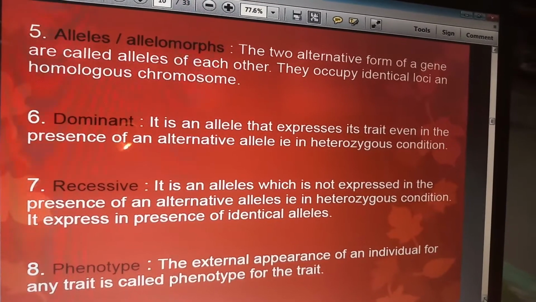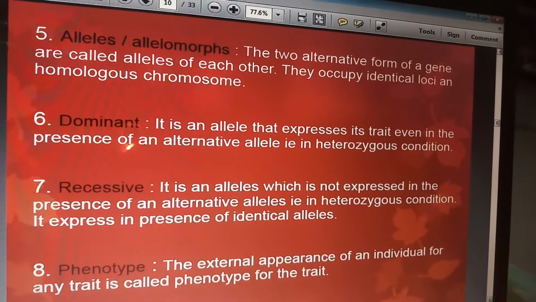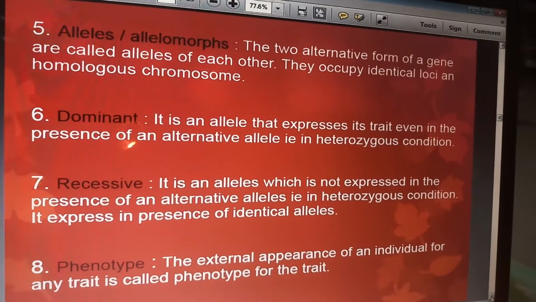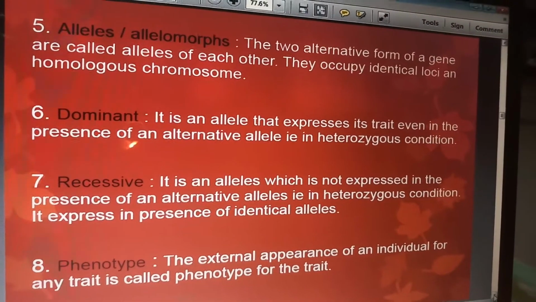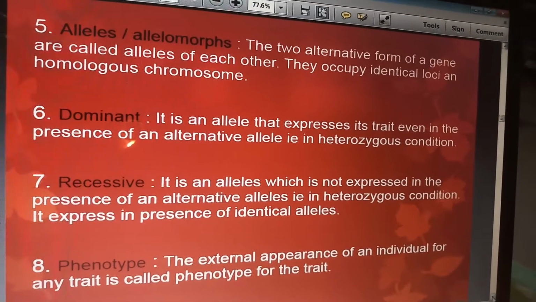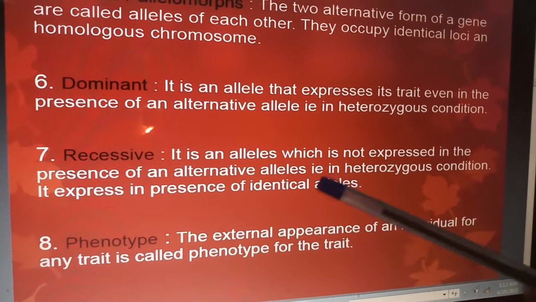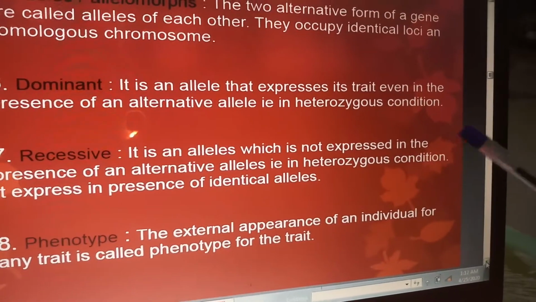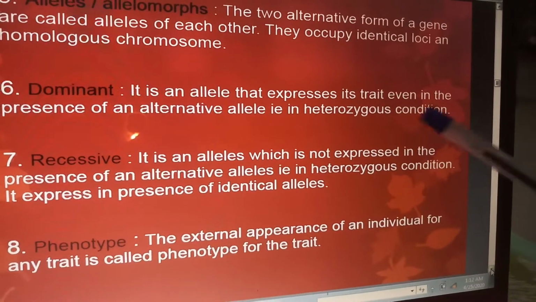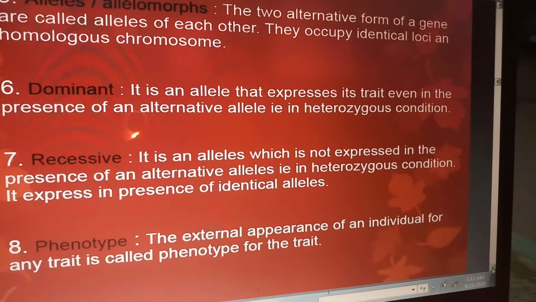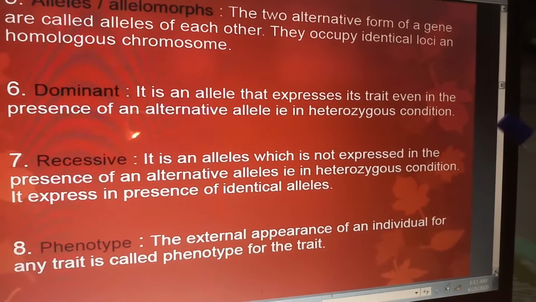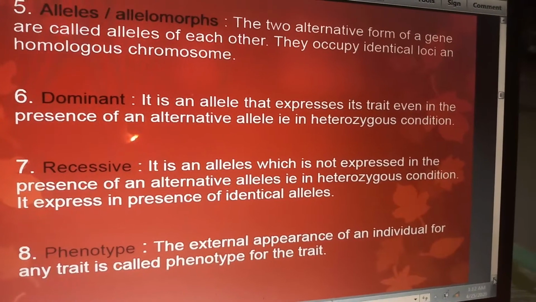In combination of both, the capital T, that is the dominant character, is always expressed even if the second alternative form of gene or allele is there.